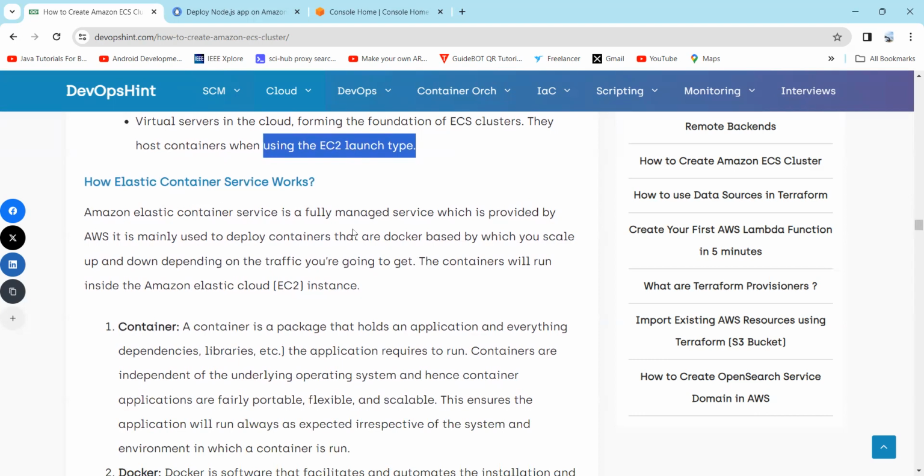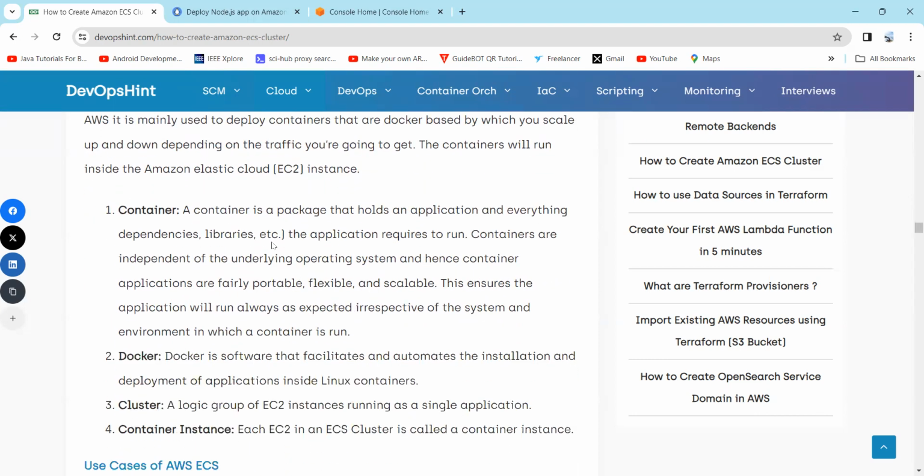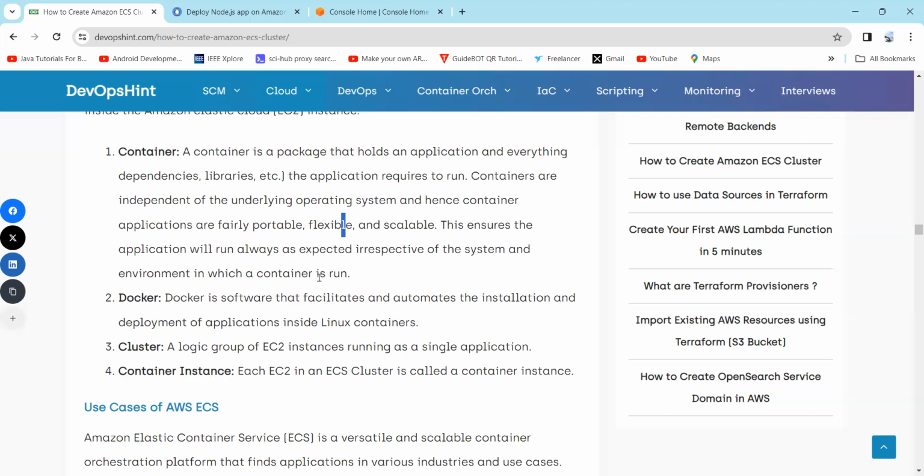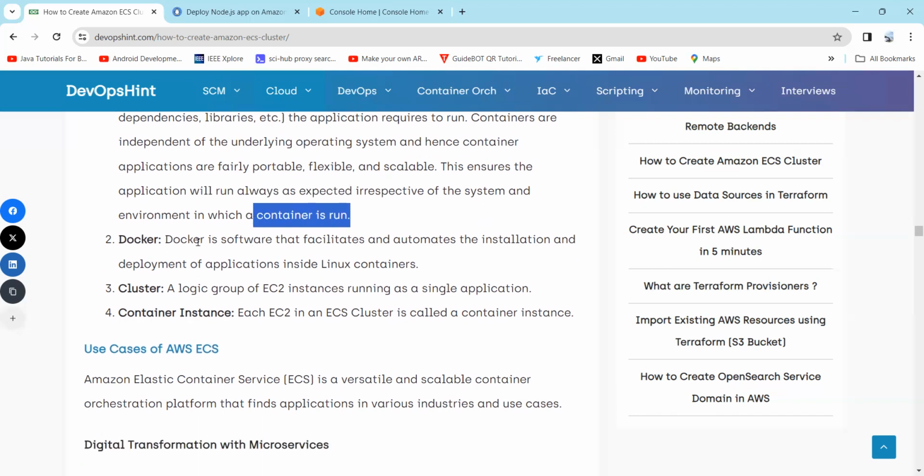So how does the Elastic Container Service work? First is the container. A container is a package that holds an application and everything it consists of, dependencies, libraries, etc., that the application requires to run. Containers are independent of the underlying operating system, and hence container applications are fairly portable, flexible and scalable. This ensures that the application will always run as expected irrespective of the system and environment in which a container is run.